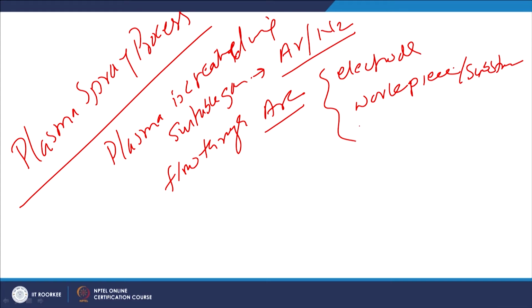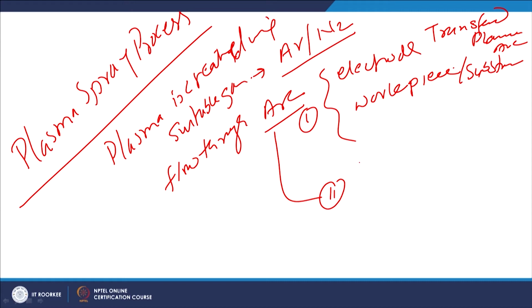This is the case of the transferred plasma arc, or the arc can also be established between the electrode and the nozzle. So, in this case the plasma arc is independent of the workpiece.